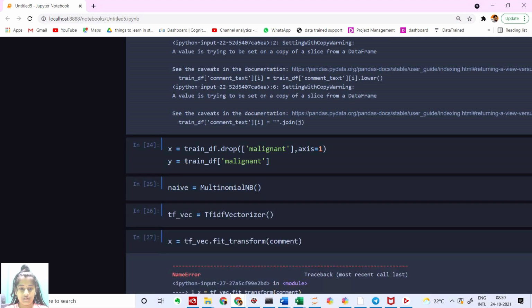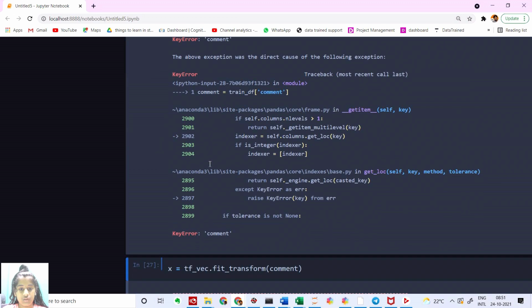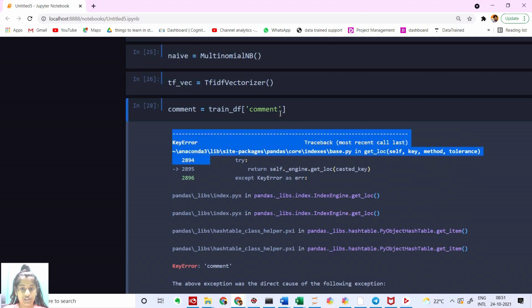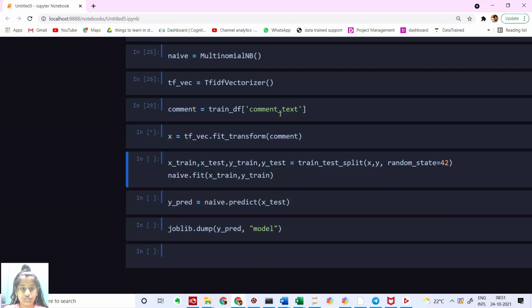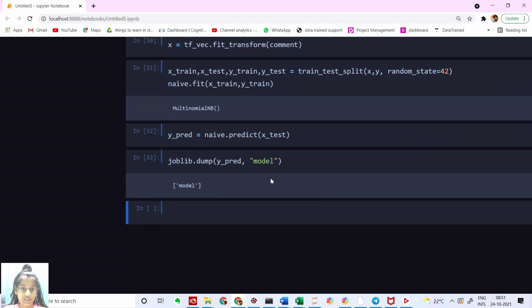Let's just create a small variable, comment is equal to train df of comment text. See, error, comment text. Yes.